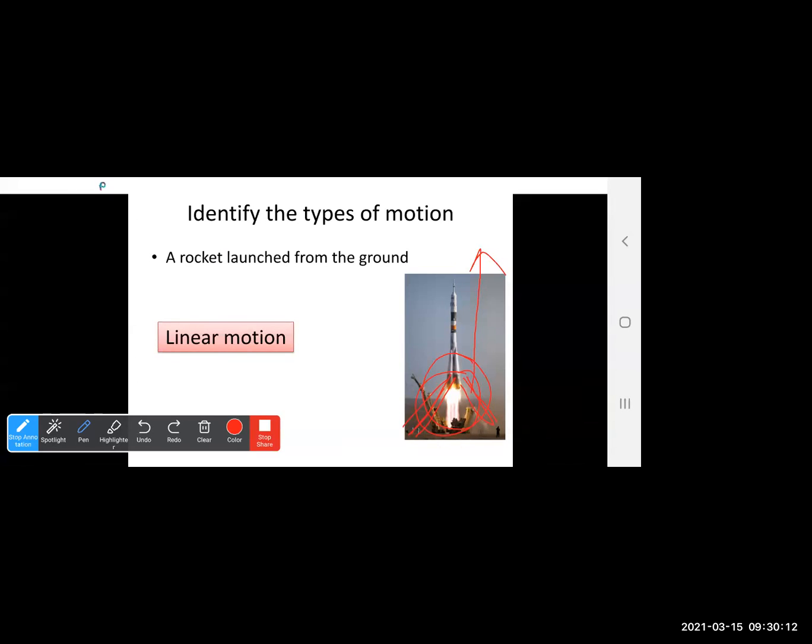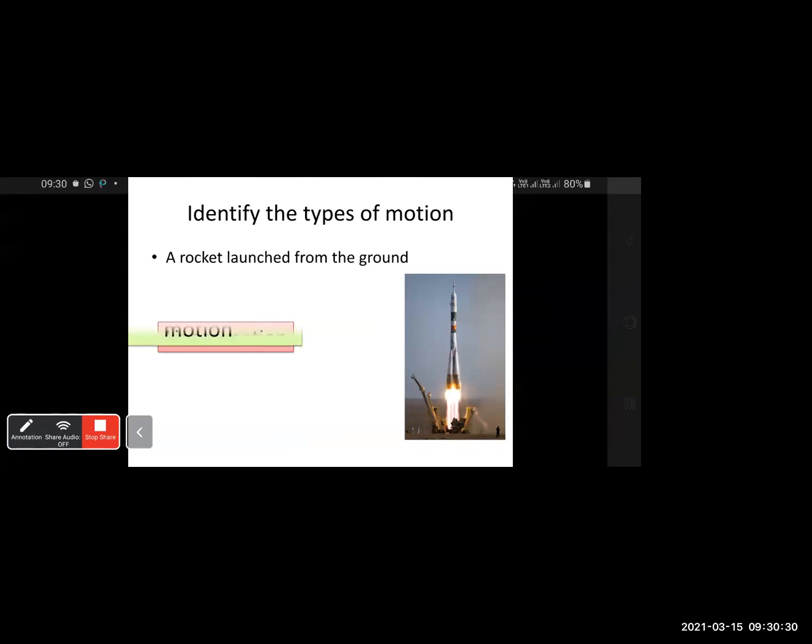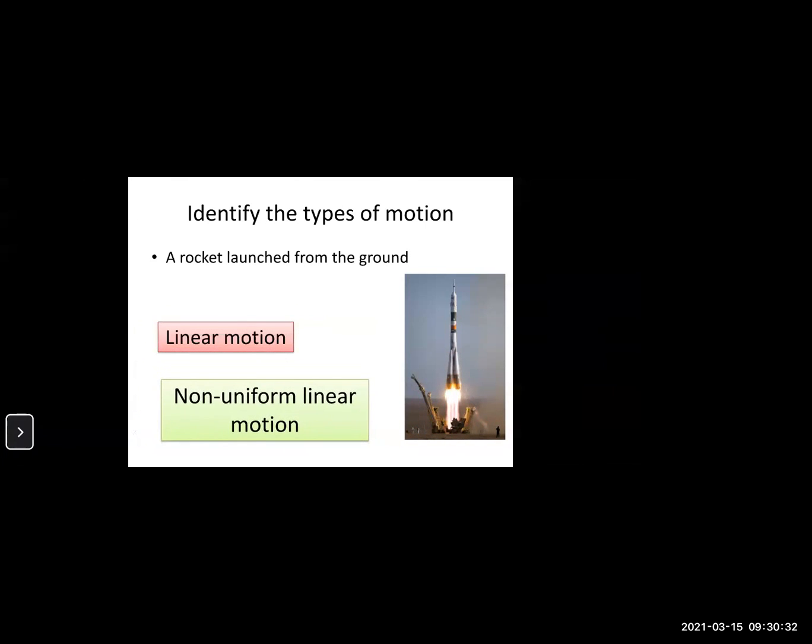Now see, there is a change in the speed, a change in the motion. This will be categorized under uniform linear motion or non-uniform linear motion? Non-uniform linear motion. Very good. This will be categorized under non-uniform linear motion.